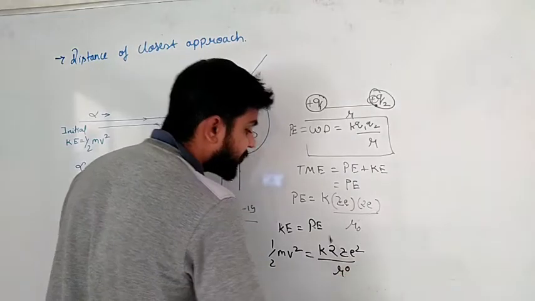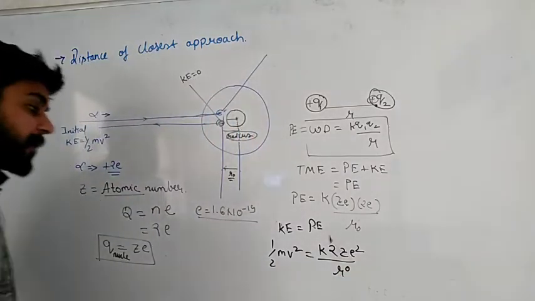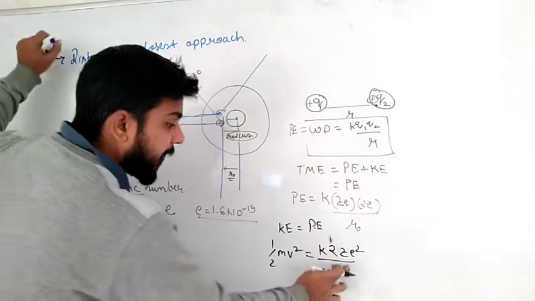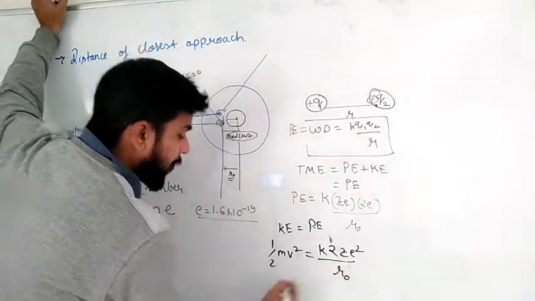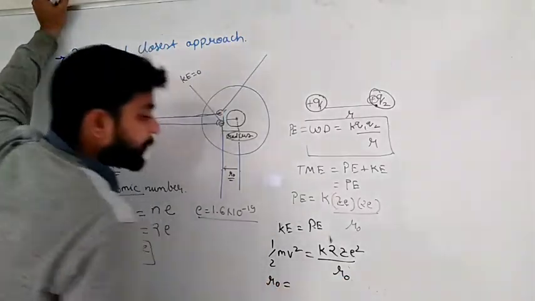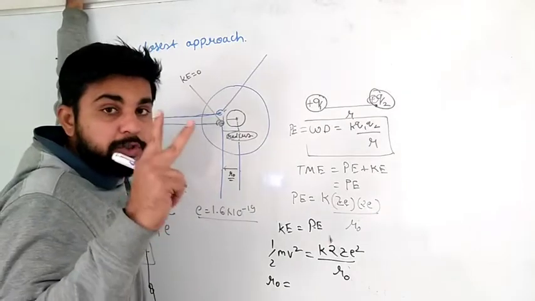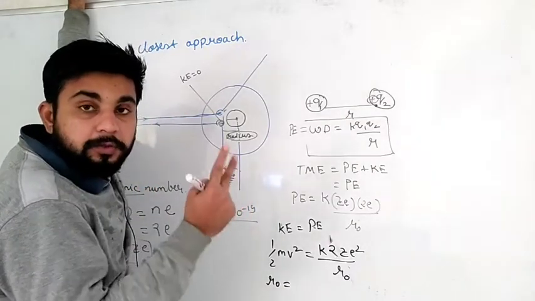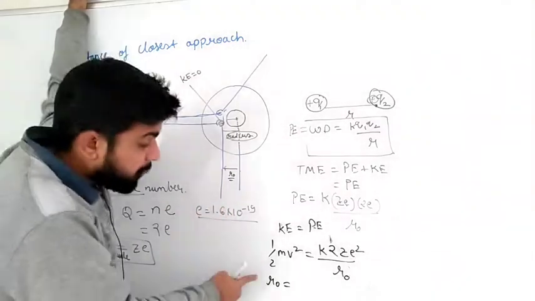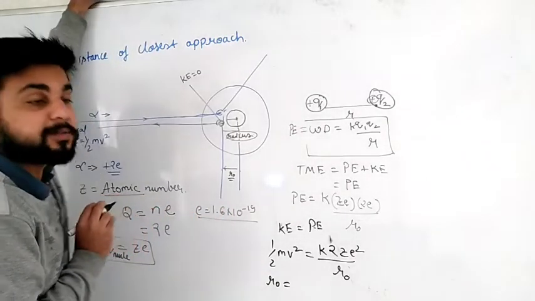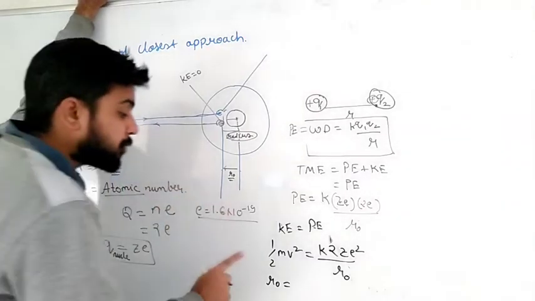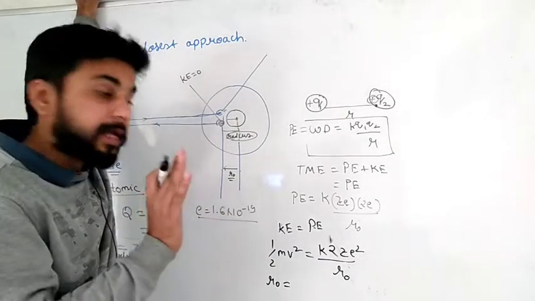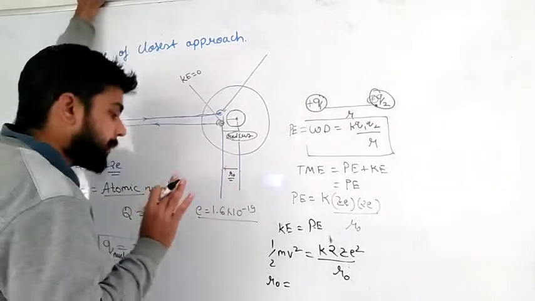Yes, no problem at all. Can I simplify it a little bit more? What do we need? The R naught value. So R naught will be equal to how much, beta? It is a very important formula. Two questions from previous years, I will provide you just after some time. Questions are asked from this particular formula which I am deriving over here. You should understand this very well and have this formula with you properly, beta. They can ask a question directly from this part.